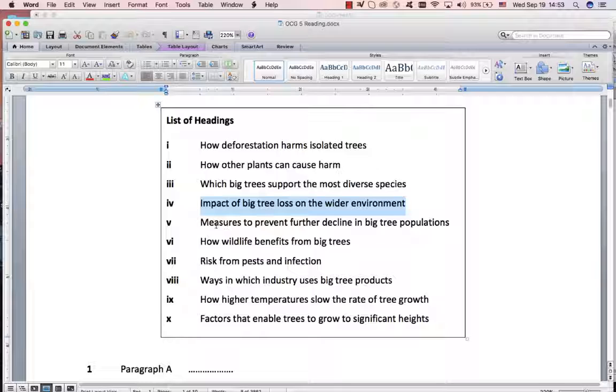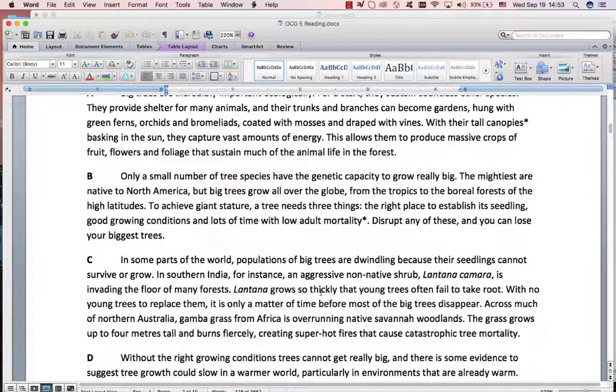Decline in the populations? No. This is not slower. This is decline in number of trees, so it's not slowing. Wildlife, no. Pests and infection, no. Industry products, no. Higher temperatures, slow. There we go. That's very nice. So we saw warm twice and we saw slow the rate of growth. So that looks good for that first sentence.